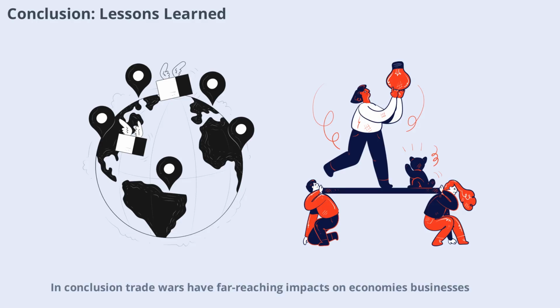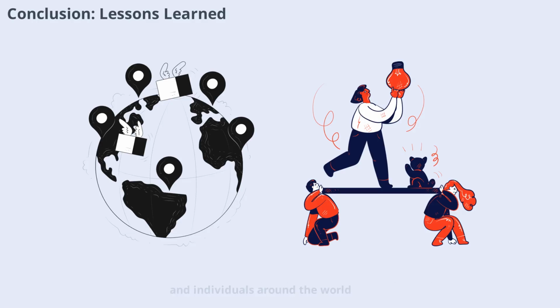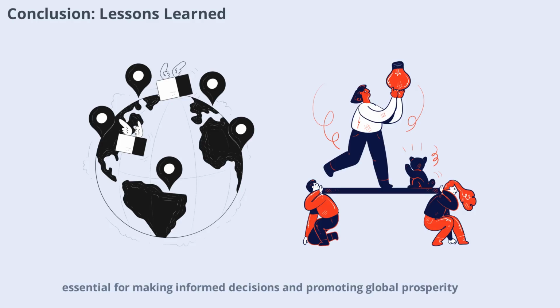Conclusion: trade wars have far-reaching impacts on economies, businesses, and individuals around the world. While they may offer short-term protection for some industries, the long-term costs often outweigh the benefits. Understanding the causes and consequences of trade wars is essential for making informed decisions and promoting global prosperity. By working together, countries can find solutions that benefit everyone and build a more stable, interconnected world.